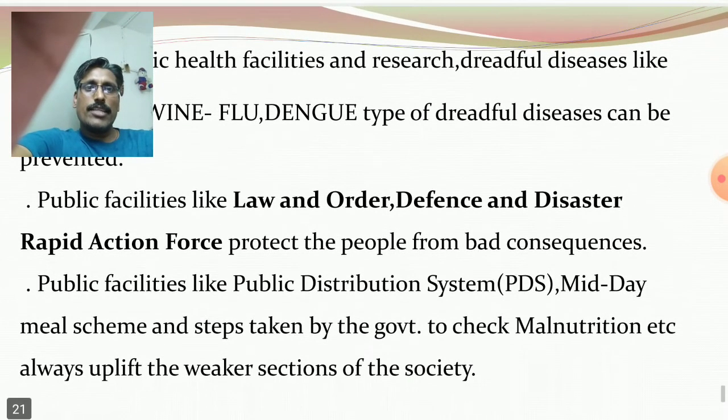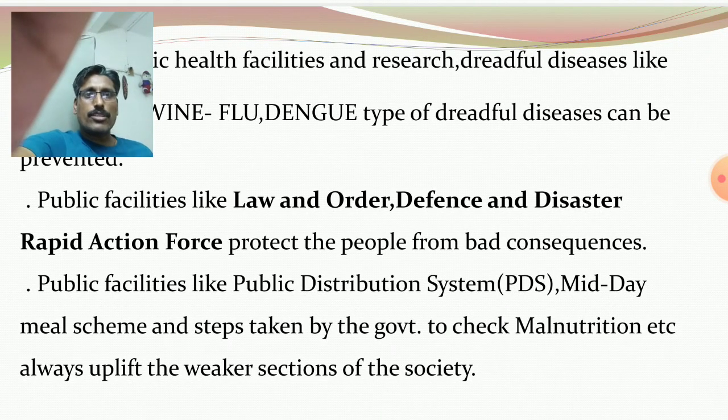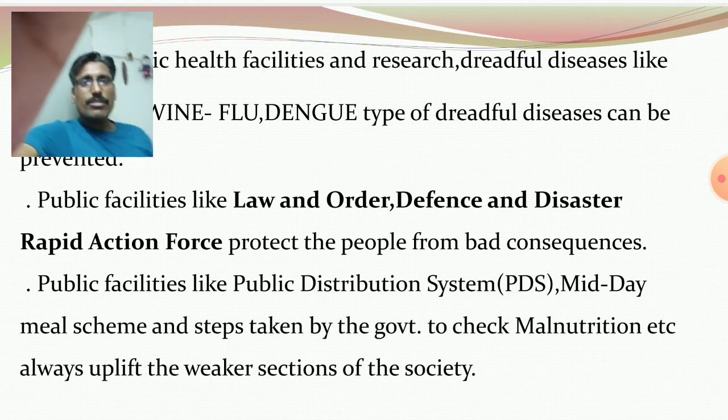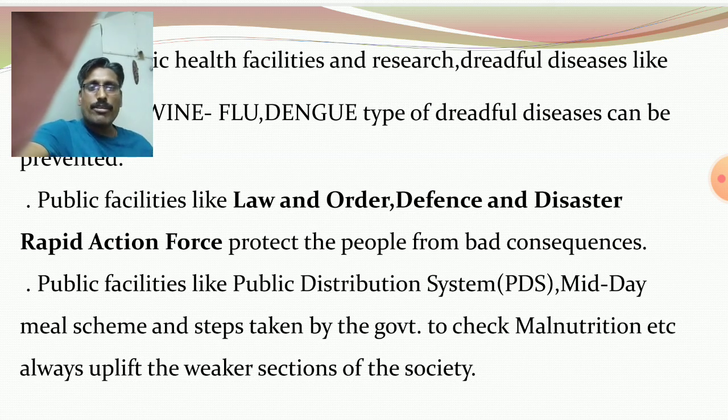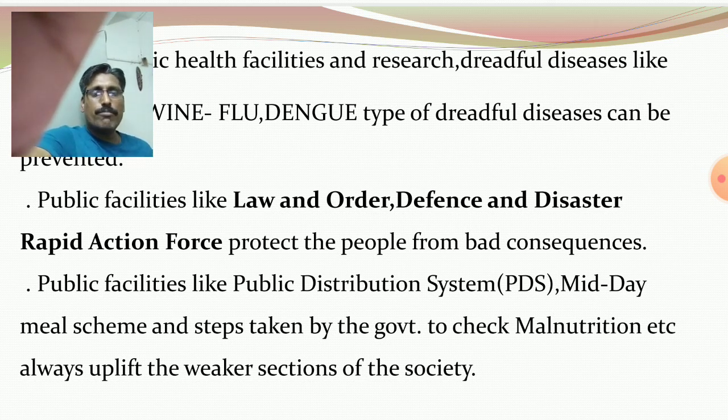Public facilities like law and order, defense, and disaster rapid action force protect the people from bad consequences. You know that in recent times, in cyclonic storms and basically in flood time, the disaster rapid action force rescues the people from the buildings which are submerged in water.